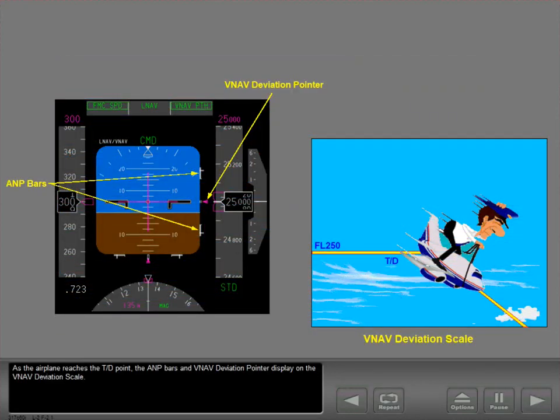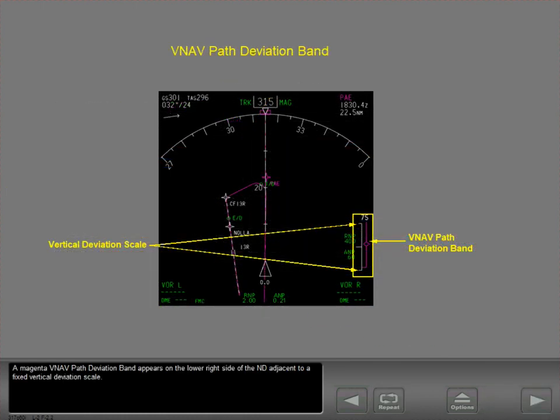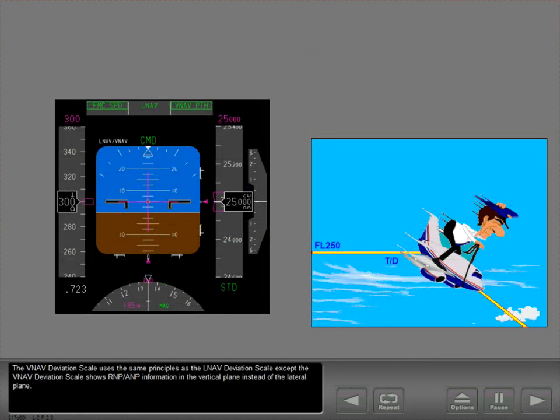As the airplane reaches the top of descent point, the ANP bars and Vnav deviation pointer display on the Vnav Deviation Scale. A magenta Vnav path deviation band appears on the lower right side of the navigation display, adjacent to a fixed vertical deviation scale. The Vnav Deviation Scale uses the same principles as the LNav Deviation Scale, except the Vnav Deviation Scale shows RNP-ANP information in the vertical plane instead of the lateral plane.